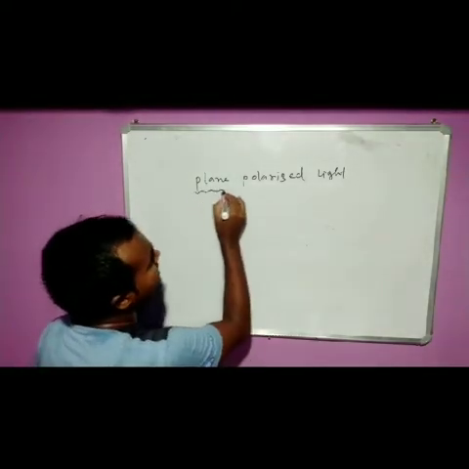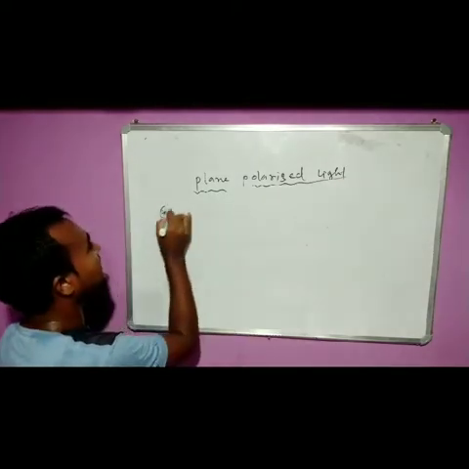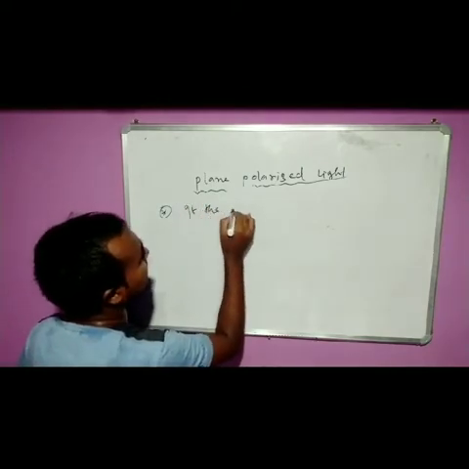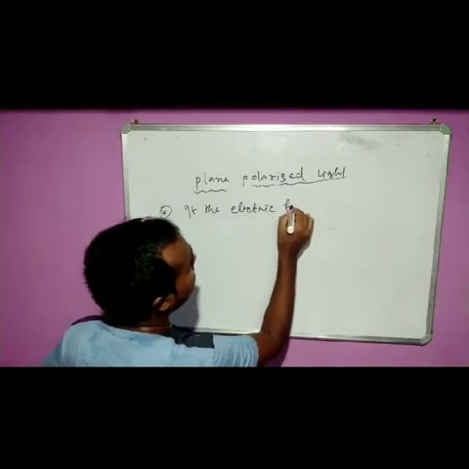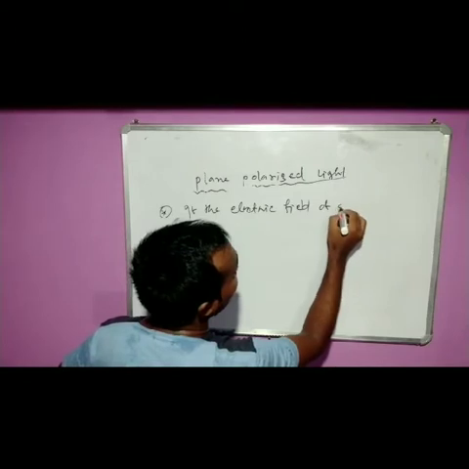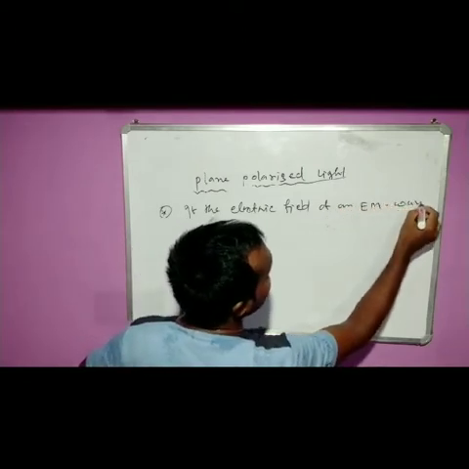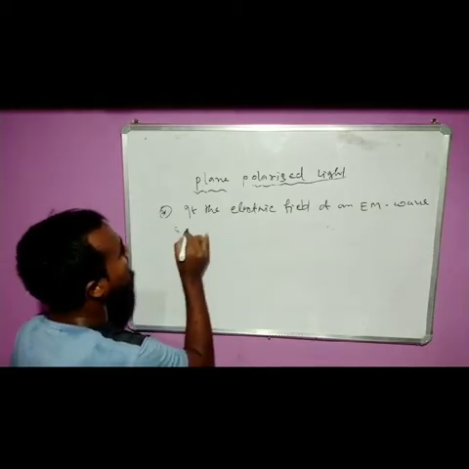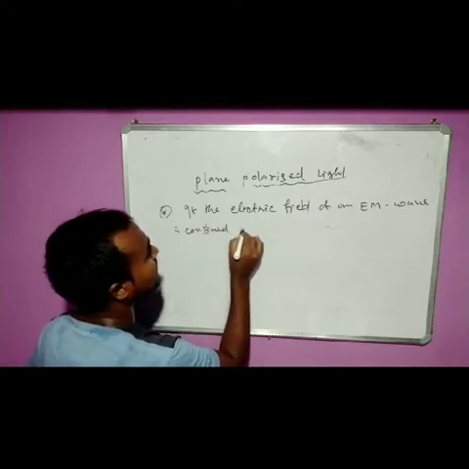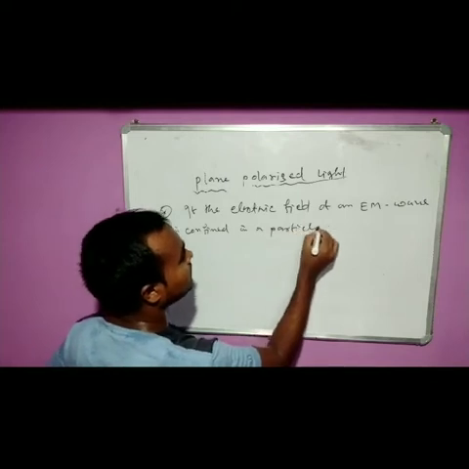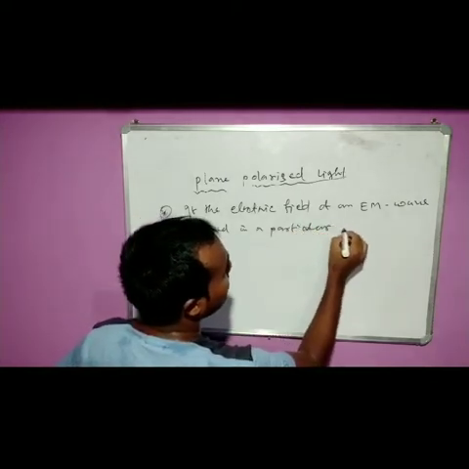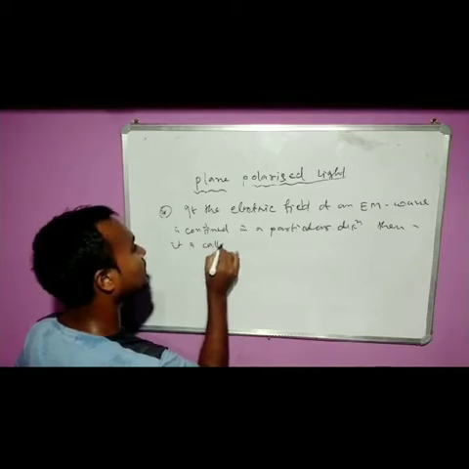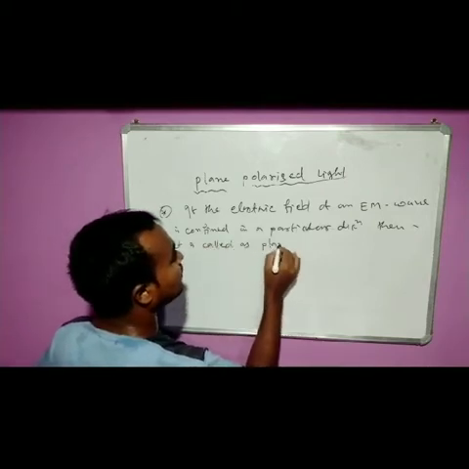So for plane polarized light, I can define it as: if the electric field of an EM wave is confined in a particular direction, then it is called plane polarized light.